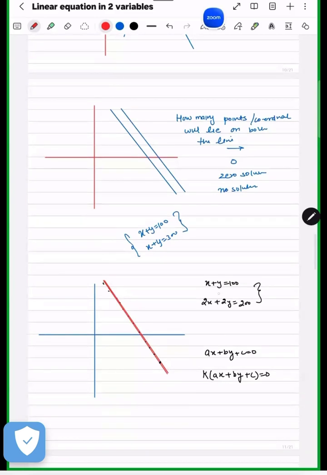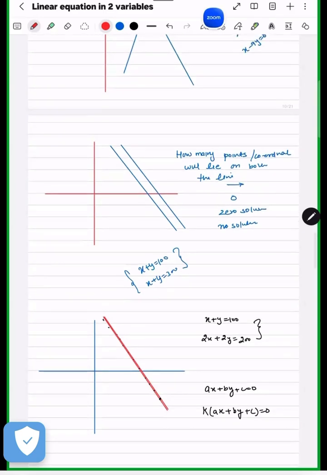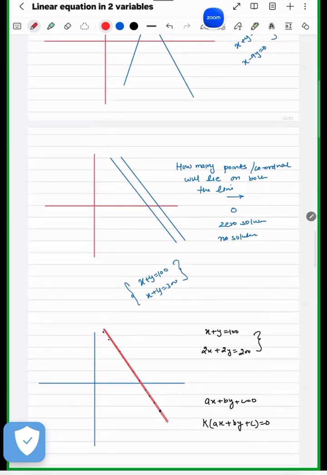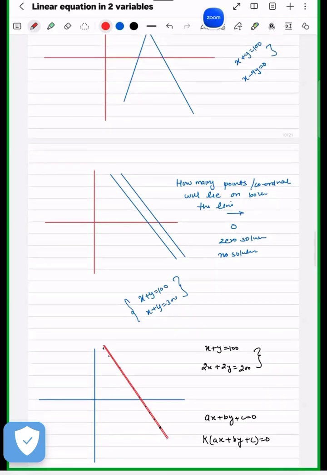And one more scenario: pen and pencil cost 100 rupees, and I'm saying I bought two pens and two pencils for 200 rupees. You will say the thing is same only, you're not giving any extra information. The thing is same, which means the lines are the same, the equation is same, and it lies on each other. So it will again have infinitely many solutions, because it is a single line only, and a single line has infinitely many solutions.